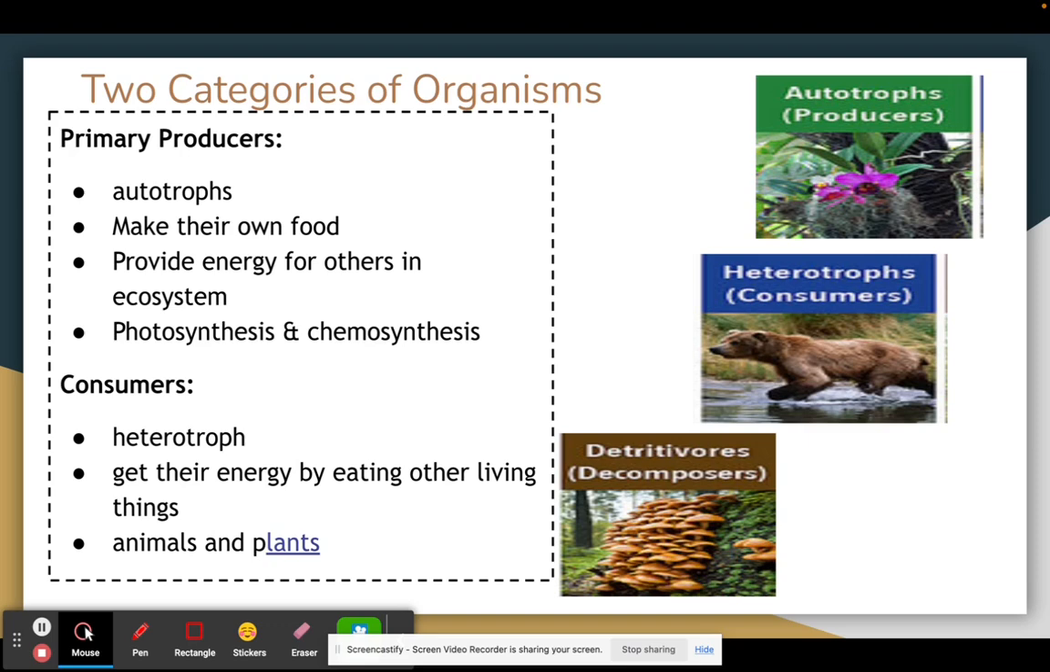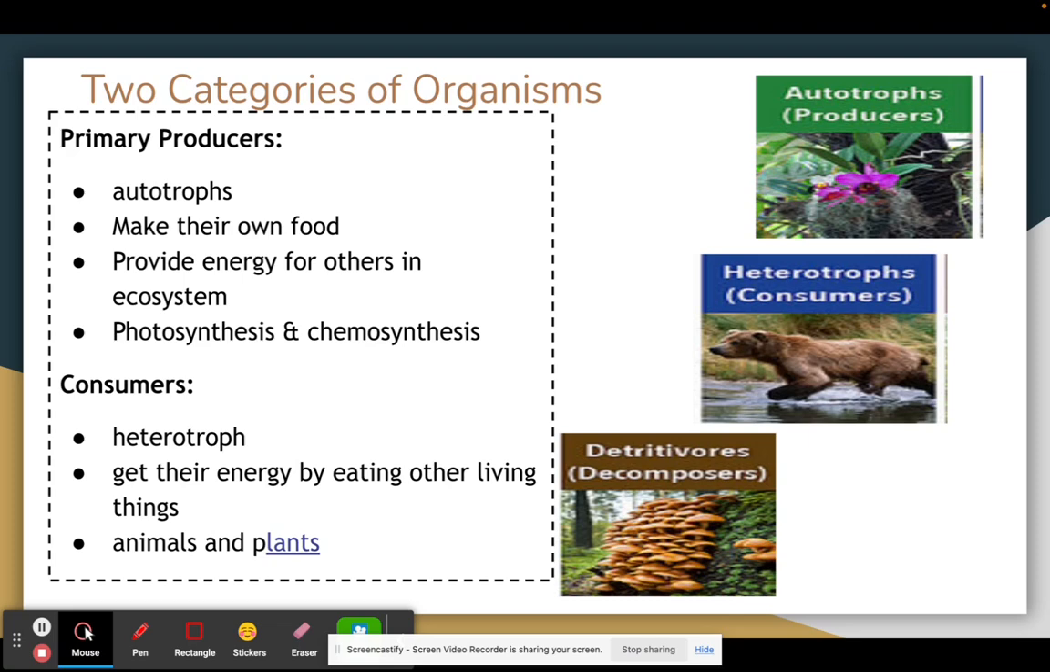Now, within your primary producers, you have your autotrophs, which we know are self-feeders. So those are the ones that make their own food, and they provide actually the energy for everybody in the ecosystem because the autotrophs will be consumed by the heterotrophs, and other heterotrophs will consume one another, and then therefore kind of providing that foundational level of energy for all organisms in that ecosystem.